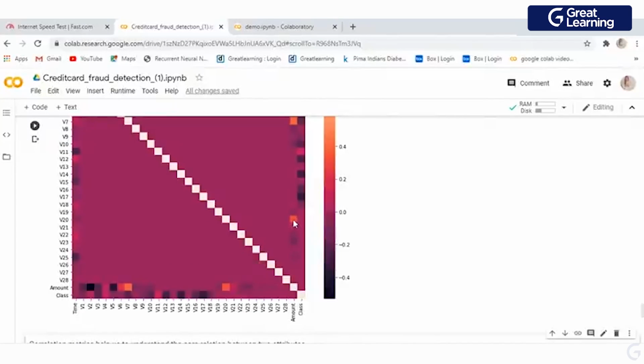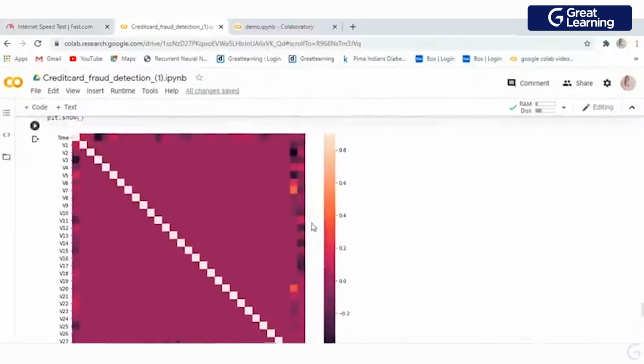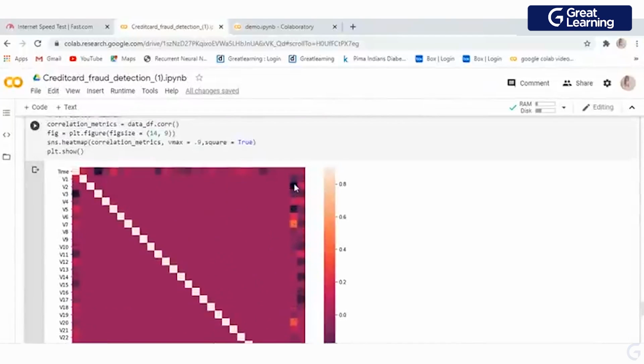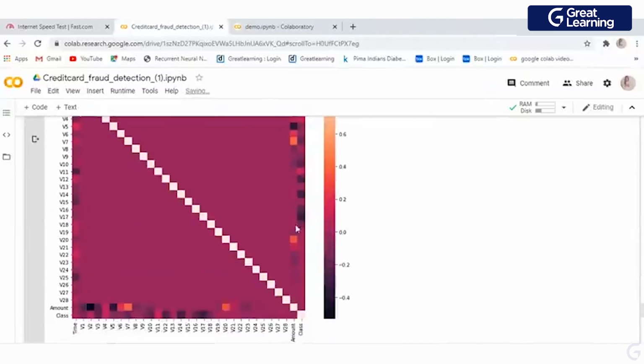You can see over here that class and V90 are quite correlated. And time and amount are also very correlated. So this is how we can understand the correlation in the data.